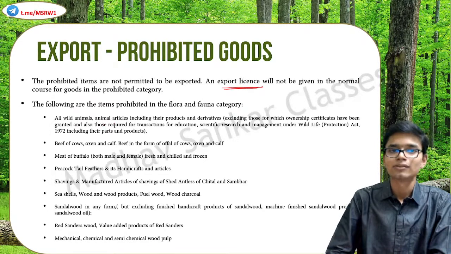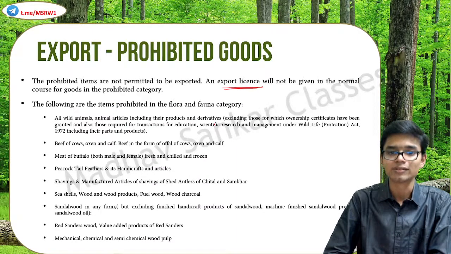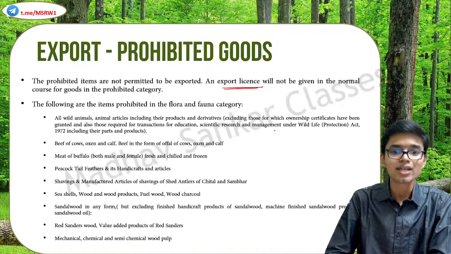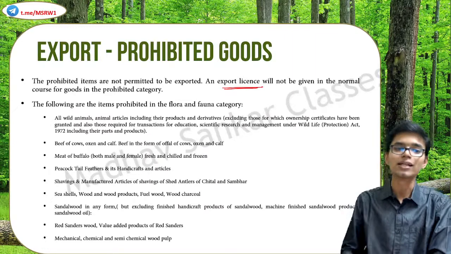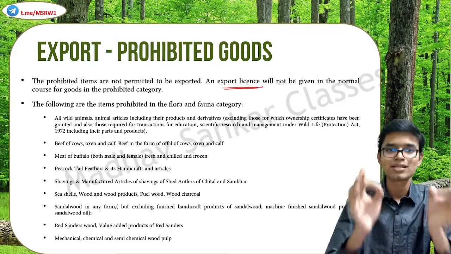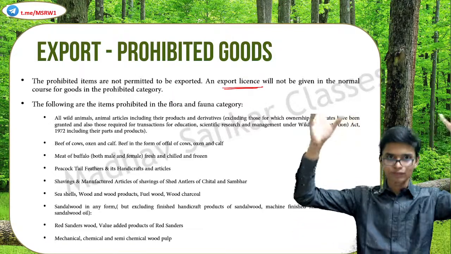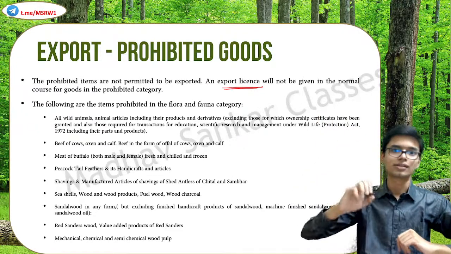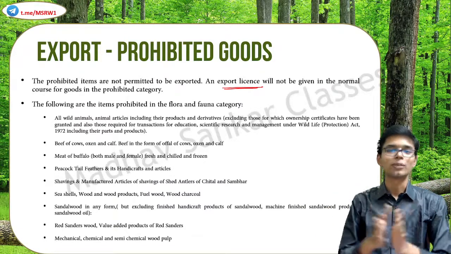So all animals, all wild animals, animal articles, including their products and derivatives, excluding those for which ownership certificates have been granted, and also those required for transaction for education, scientific research and management under the Wildlife Protection Act 1972, including their parts and products. So basically, all wild animals and their articles, products and derivatives. For example, the antlers of deer and stags. Similarly, the horns of rhinoceros and that of elephant. All these come under prohibited items.